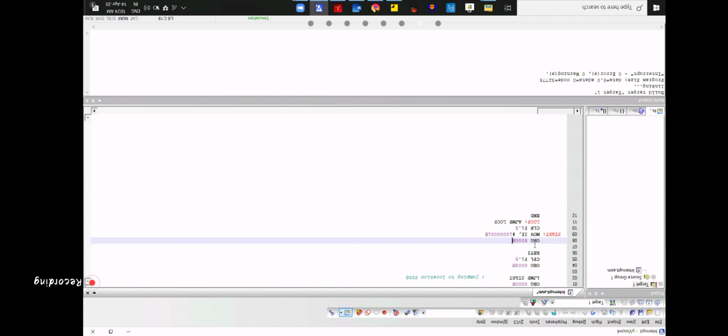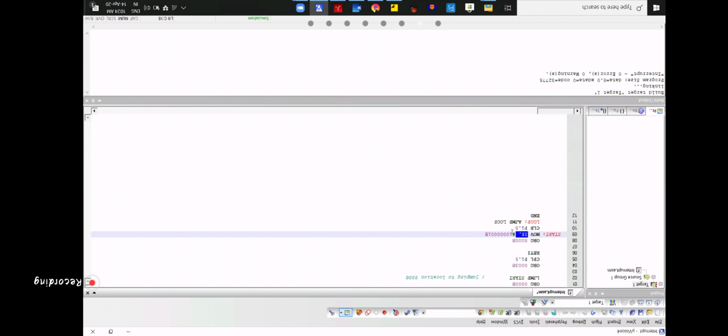This is at location 00. Directly I'm jumping to start, which is located at the 8000 location. This is in a separate subroutine. Now in 8000H, I have written one program for setting up IE.